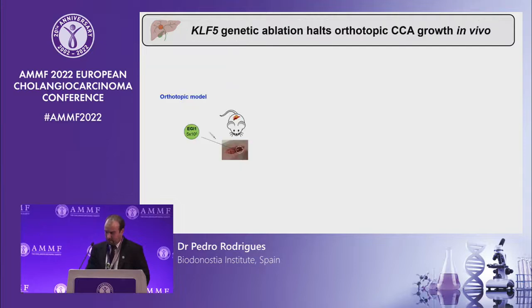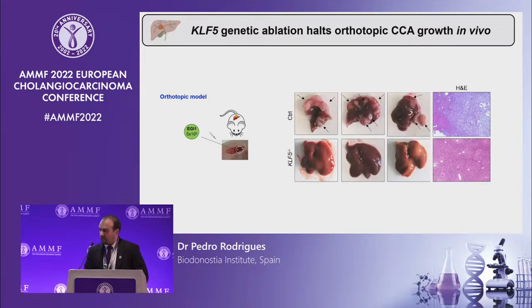We then decided to implant these cells not in the subcutaneous flanks of these mice, but in the organ of origin of cholangiocarcinoma tumors, which is the liver. So we conducted an orthotopic model where we injected both CRISPR control cells and KLF5 knockout cells in the liver of immunodeficient mice. And we were very happy to observe that while in mice implanted with CRISPR control cells, very nice tumors developed in the liver, no tumor was observed in the liver of mice injected with the CRISPR KLF5 knockout cells.